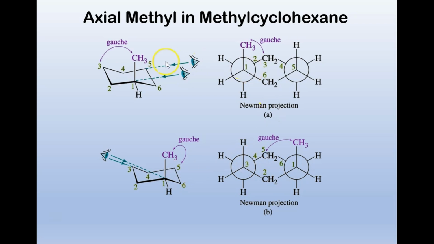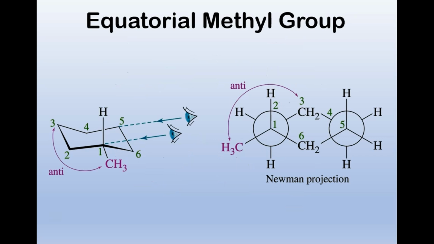So here's a Newman projection, and we can see it's staggered. Everything's staggered. And now we flipped it, and now it's in an equatorial position. So here's an axial hydrogen, axial, axial, axial, and this is now an equatorial.